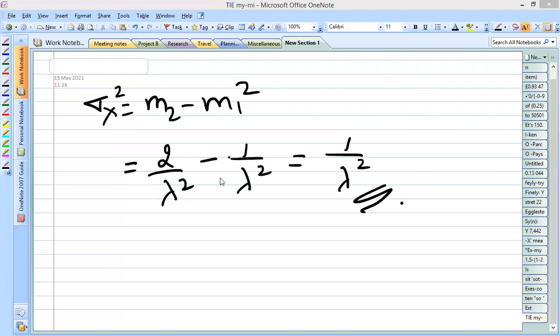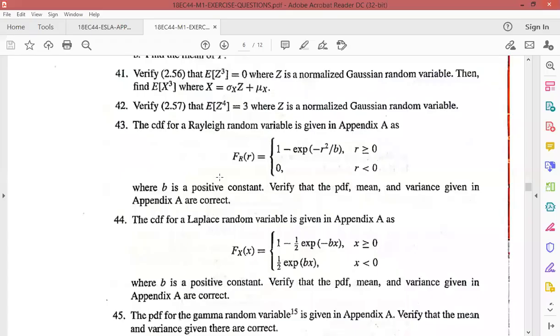Here, copied on the 43rd question. In this we are given the CDF. The CDF for a Rayleigh random variable is given in Appendix A as F_R(r) = 1 minus e to the power minus r square by b for r greater than or equal to 0, and is 0 for r less than 0, where b represents a positive constant. Verify that the PDF, mean and variance which are given in Appendix A are correct for the Rayleigh random variable.